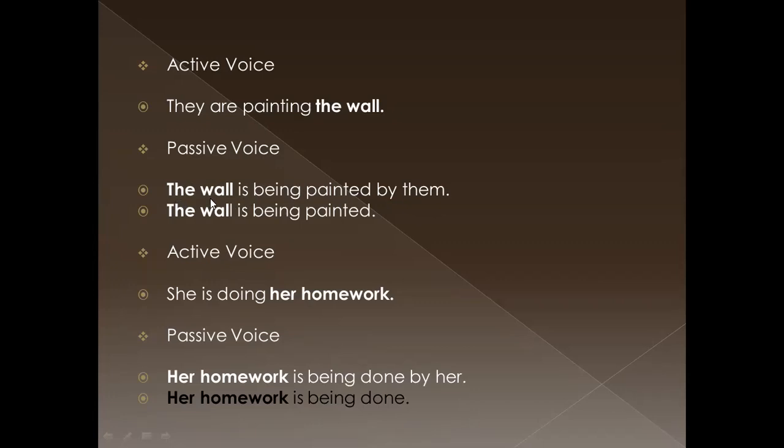The wall is being painted by them. And also we can make the sentence like this without mentioning the doer. The wall is being painted.